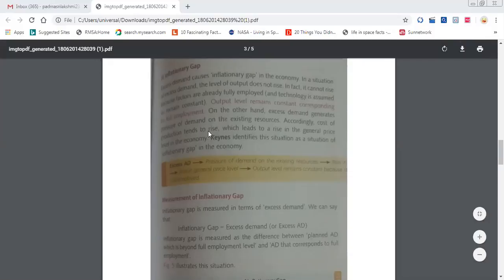So accordingly, cost of production tends to rise. What is the cost of production? What is the difference between cost and price? Cost means the cost of raw materials, the cost incurred to produce the product, which is called cost of production.